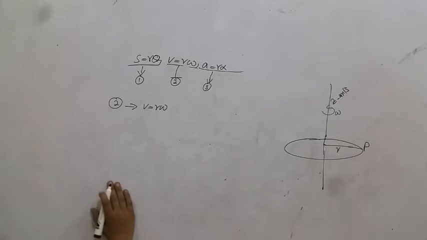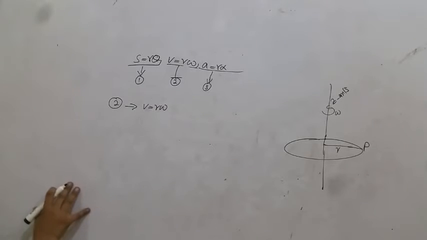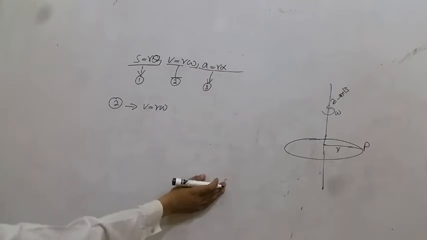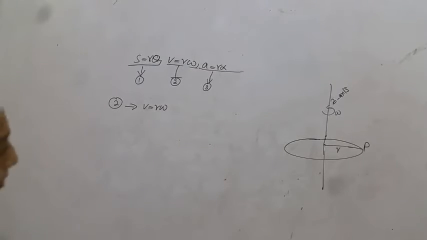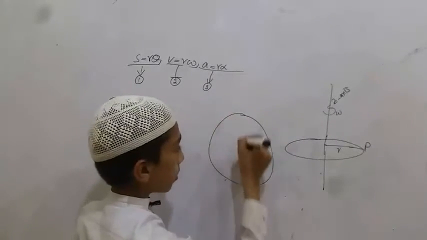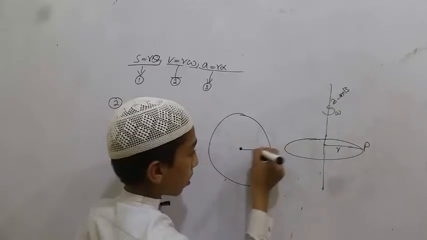As the body rotates, the point P moves along a circle of radius r with a linear velocity v, whereas the line OP rotates with angular velocity omega. As shown here, this is the axis of rotation and the body rotates.